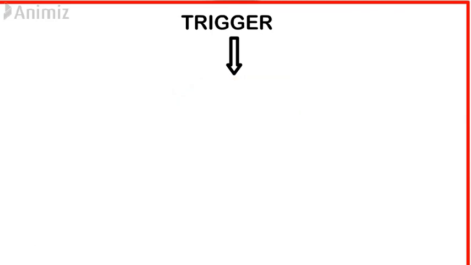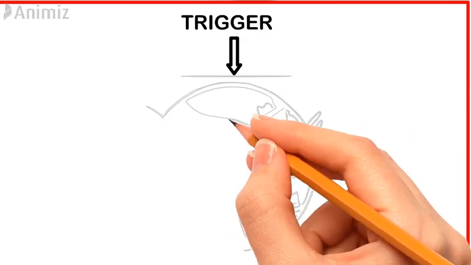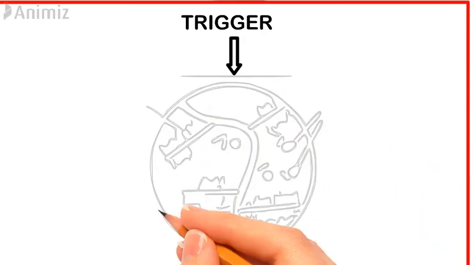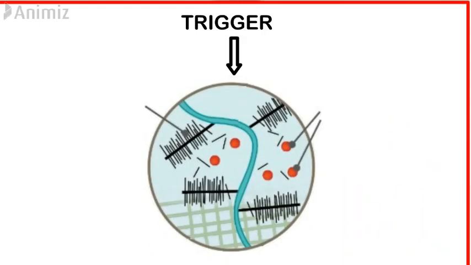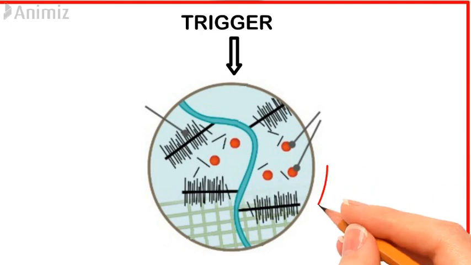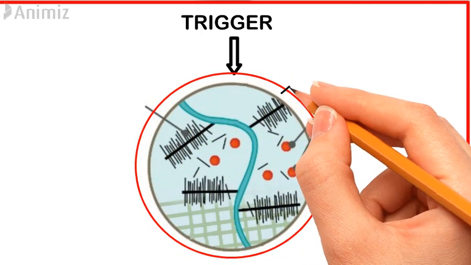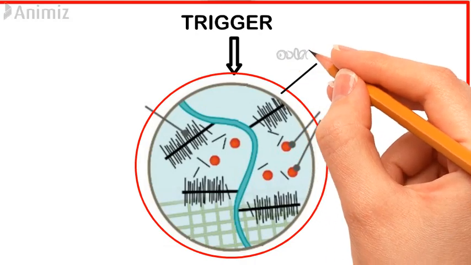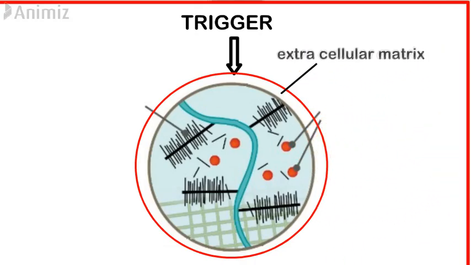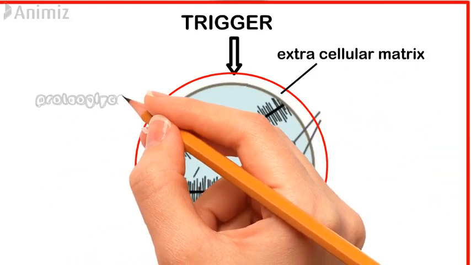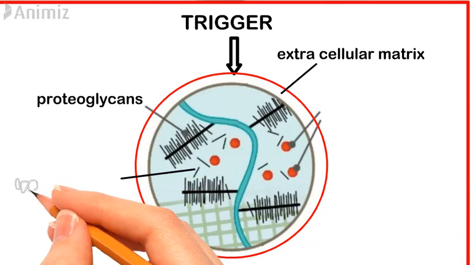So let's imagine for the time being that a constant trigger is affecting the activity of this chondrocyte cell. The chondrocyte cell has a matrix around itself. This matrix is the extracellular matrix, which contains proteoglycans and type 2 collagens.